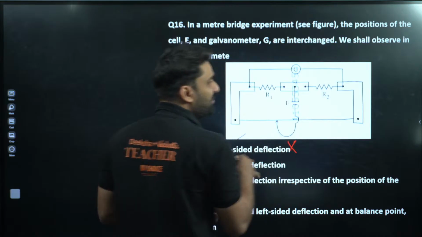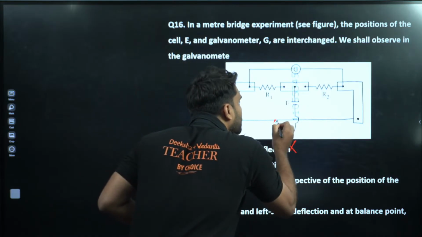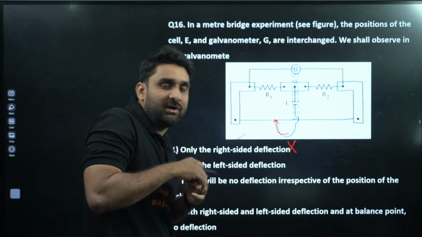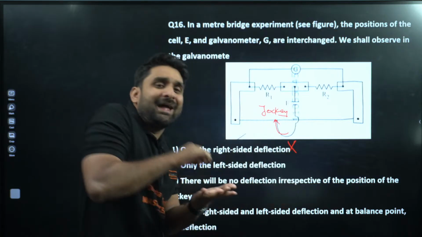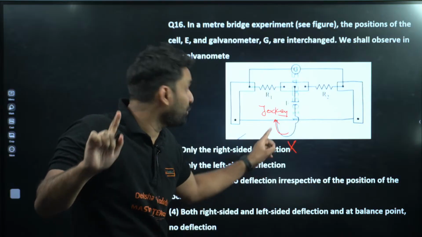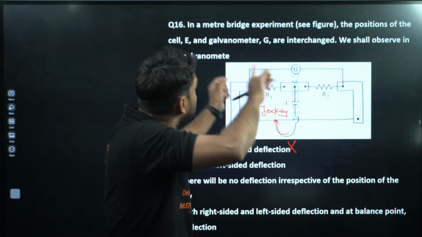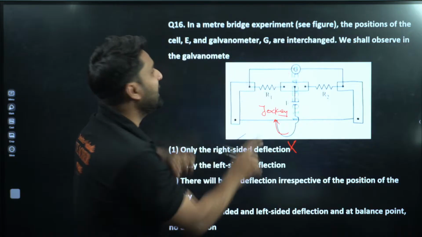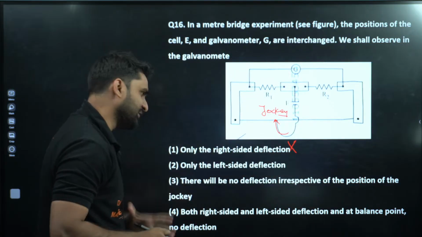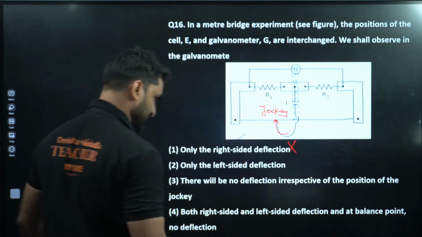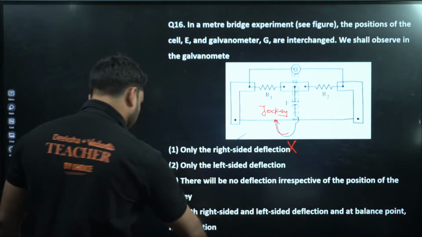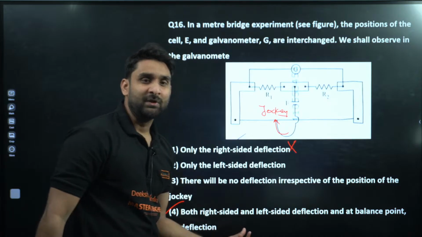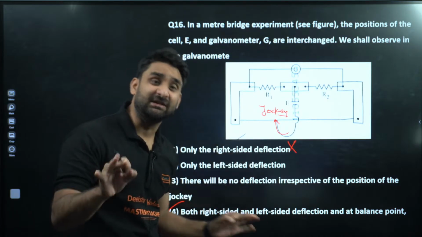So my dear champion, if we are keeping the balance condition, and we keep the jockey at a fixed position, we are not changing the position of the jockey, we are only changing the positions of the cell and galvanometer. So only deflection, no. There will be no deflection, no, this is wrong. Both right side and left side deflection, and the balance point, no. Yes, my dear champion, the balance point will remain as it is.